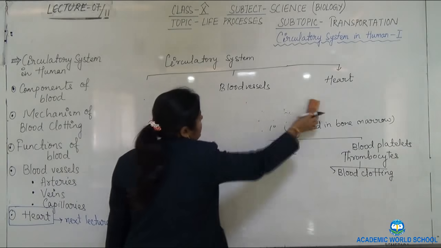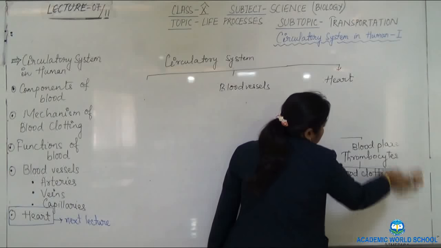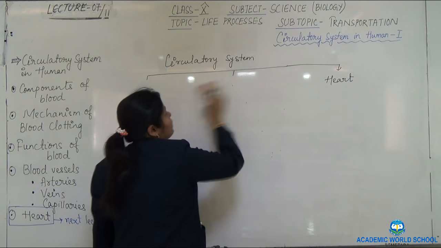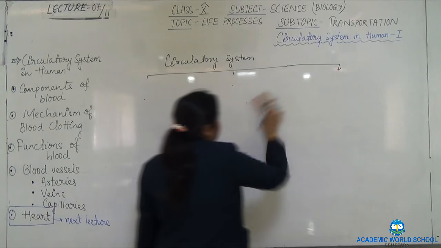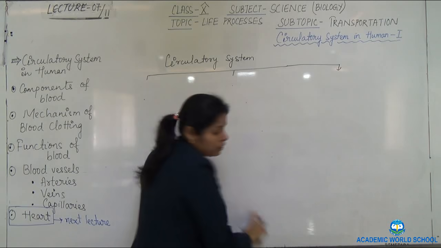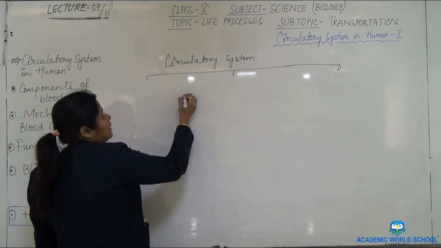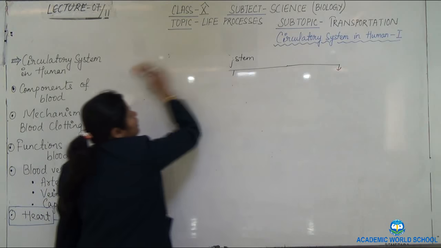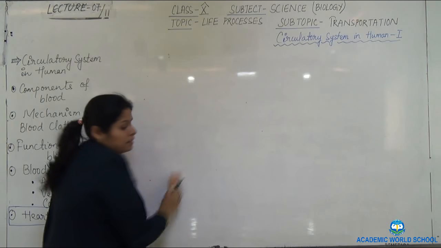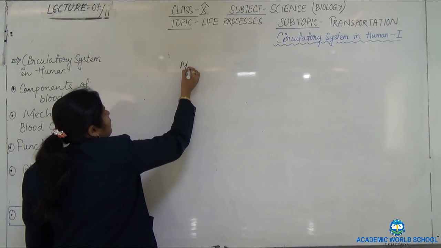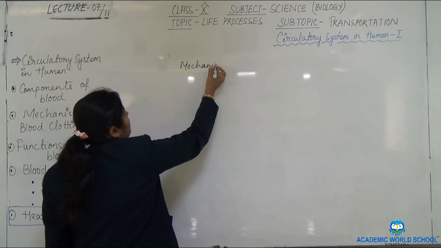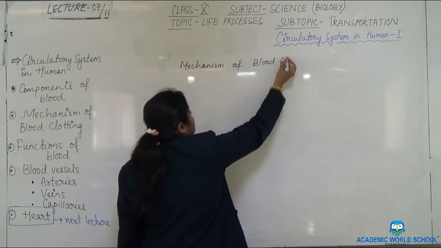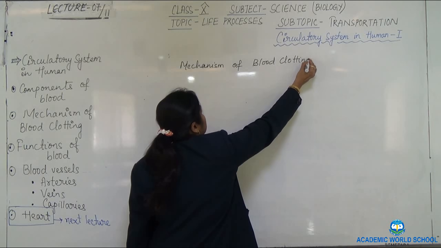There are 3 steps in the mechanism of blood clotting. What happens that the blood clots? Why does the blood not clot inside the body? Why does it clot only when exposed to the outside? We'll see the mechanism of blood clotting. This mechanism involves 3 steps.